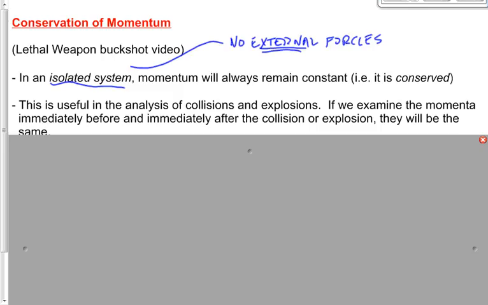The term explosion is a little bit less literal. We might mean literally an explosion of a bomb, or we might mean something a little less literal, like maybe the explosion of a gun. Bullet goes one way, gun goes the other way. Or even less literal, the explosion of you and a ball. You're standing on ice, you throw a ball, the ball goes forwards, you go backwards. When one object becomes two, we think of that as an explosion. And whenever we have one of those explosions, we can use this new law that we just learned to analyze it.